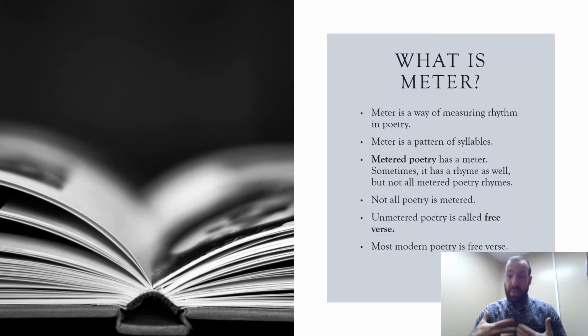So poetry that has a meter, we call metered poetry. Sometimes metered poetry has a rhyme, but it doesn't have to. Some metered poetry is unrhymed. We call that blank verse. And it's important to remember that not all poetry is metered. Poetry that does not have a meter we call free verse. And most modern poetry is free verse.